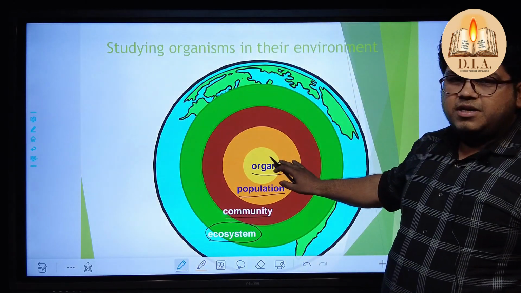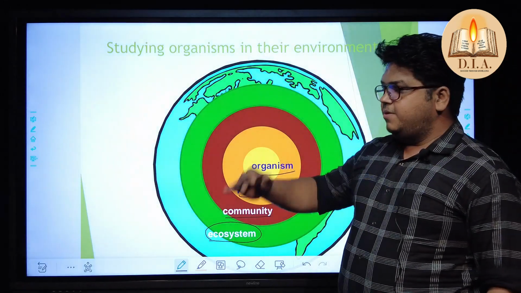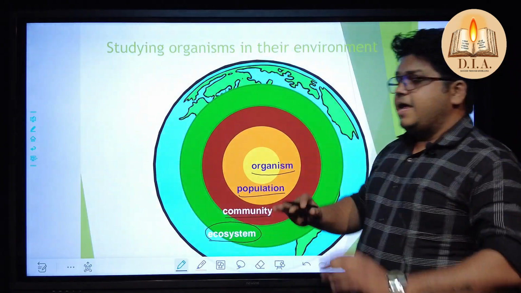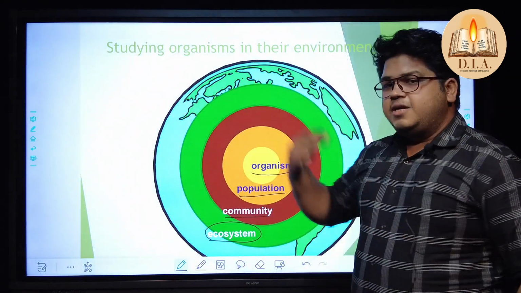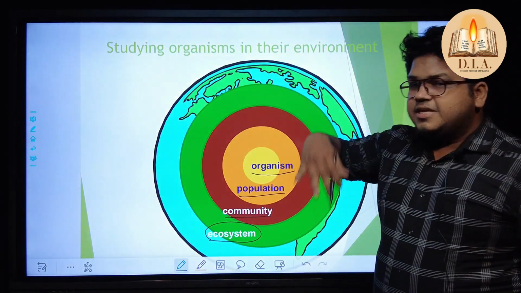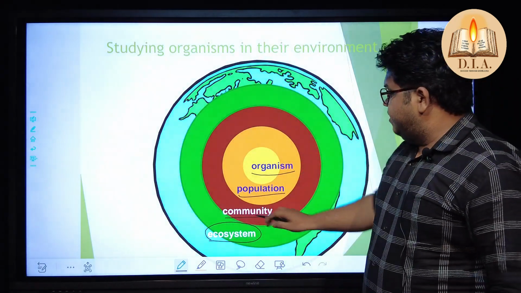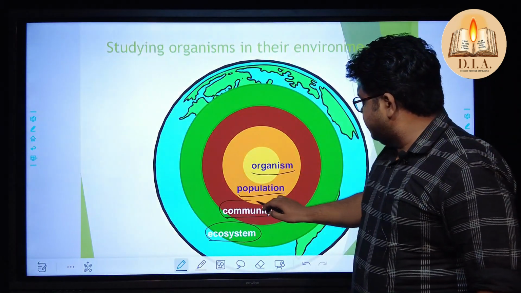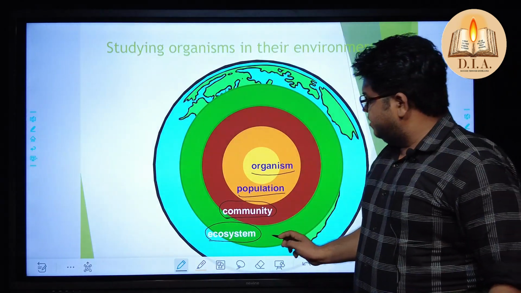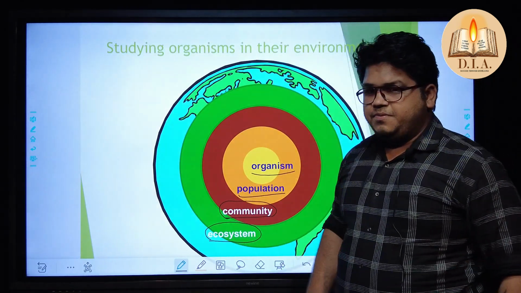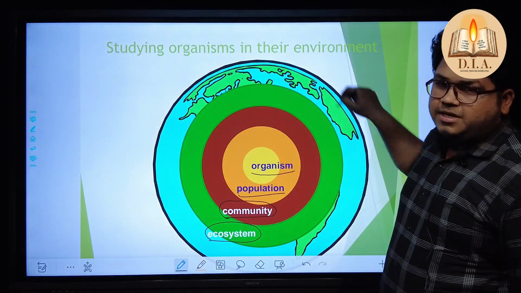When we talk about organisms, we are an organism, animals have their different organism systems, and these all create a diversity which is known as a population. Different populations inside the diversified system are known as a community, and these communities resemble other communities, and all the communities form the ecosystem. Thus the earth resembles this.